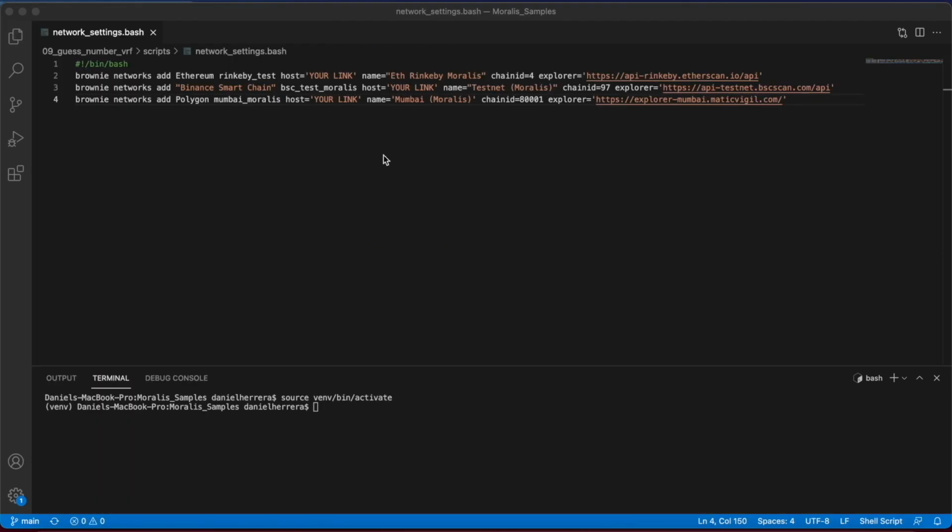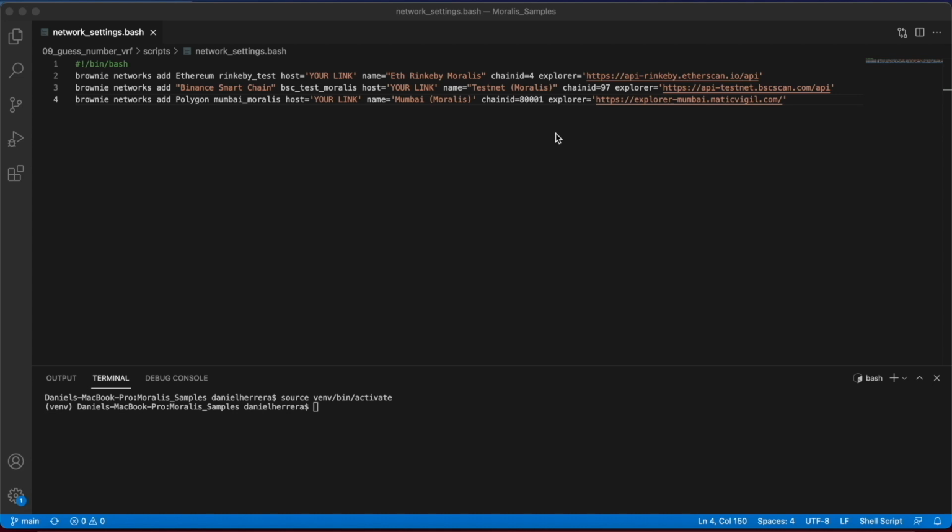As a first step, we are going to set up our network. We set a very convenient script for you that will help you to install in your Brownie environment the networks that Moralis supports. We have the same structure for all the networks. You have the command, which is brownie networks add, then the kind of network that you're adding, the name that you want to give to the network, the host, the name of the network, the chain ID, and the explorer. We already filled in all the configuration values that you need, except for one, which is the host.